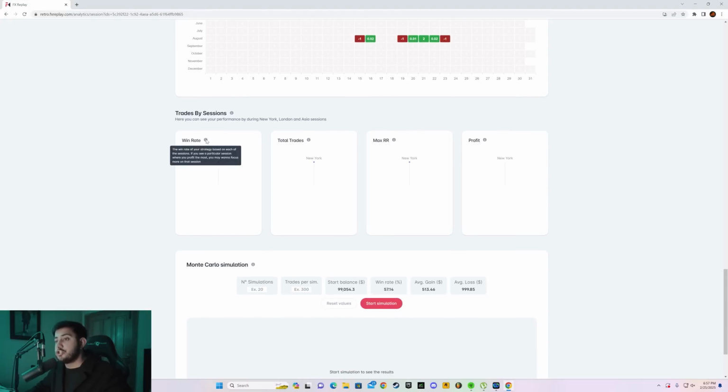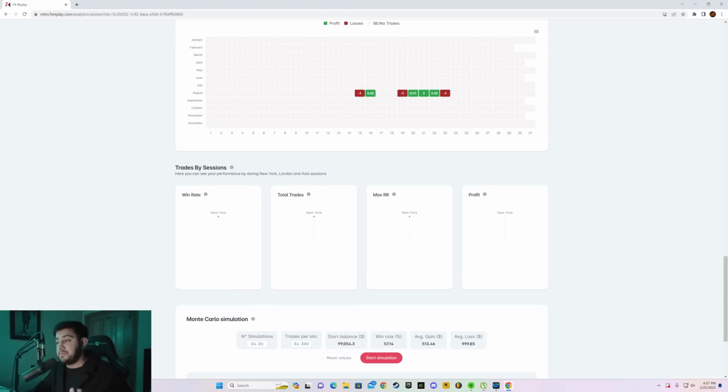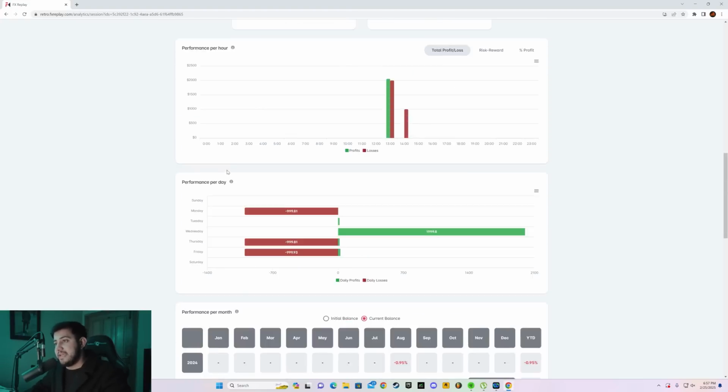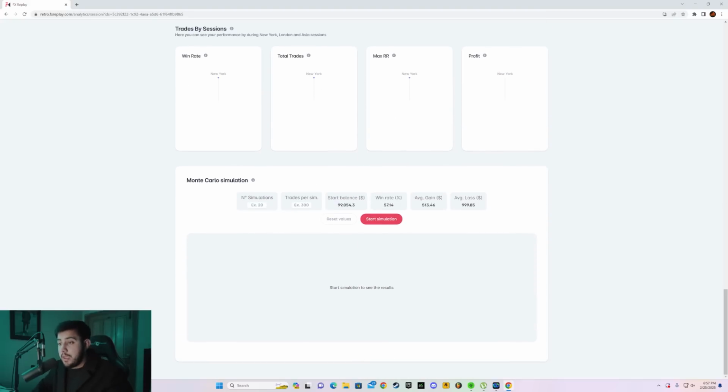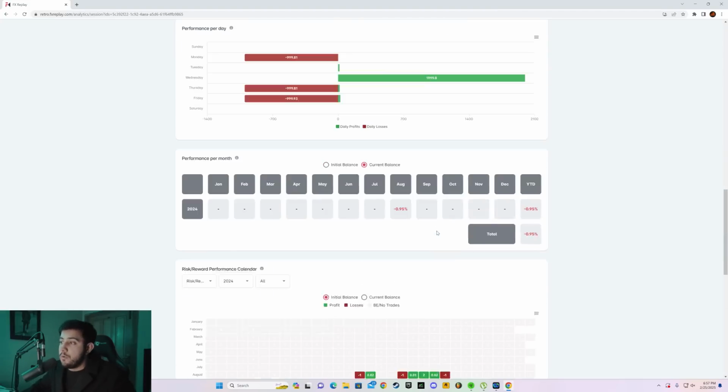Again, it will not show you the win rate right away or trades by session because you have to collect more data, around 10-15 trades. I've only taken like 7 trades. But if you have like 20-25 trades, you can basically ask this tool to automatically backtest, like give you an idea on how your strategy is going to perform in the long run, right? So you can type a number of simulations, trades per simulation, and you can start simulation, and it will predict how your strategy is going to perform in the upcoming months and years actually. So I think that's pretty much it.